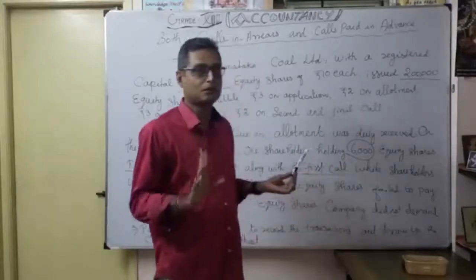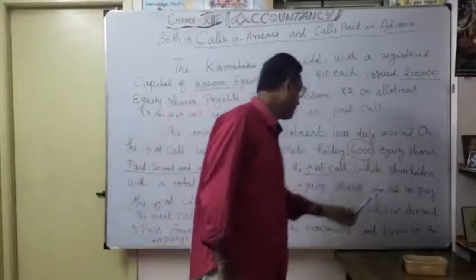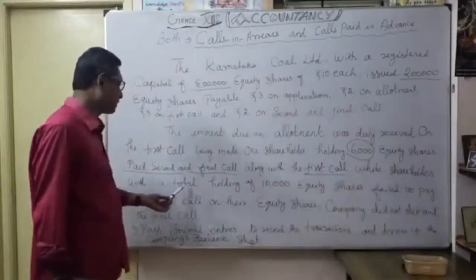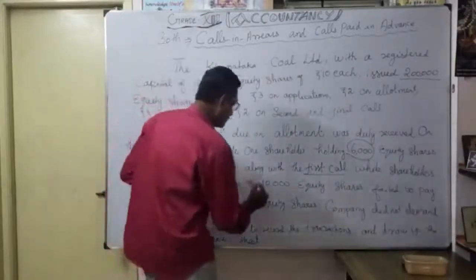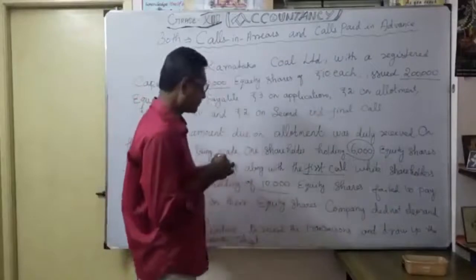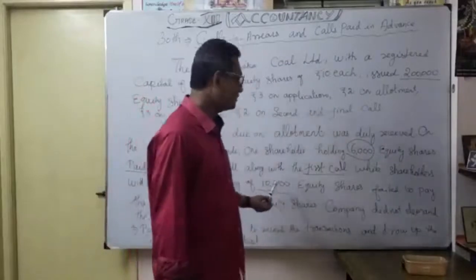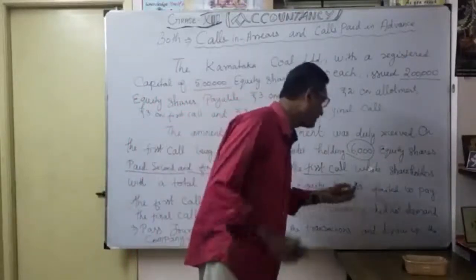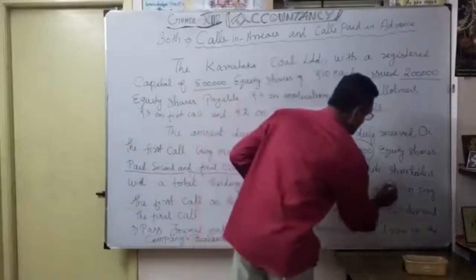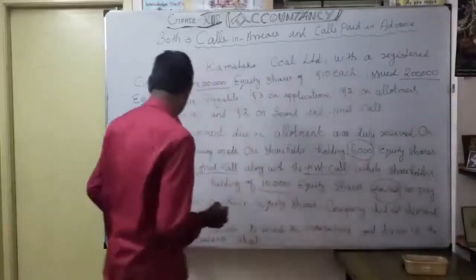That was the first piece of information. Thereafter, shareholders with a total holding of 10,000 equity shares failed to pay the first call.